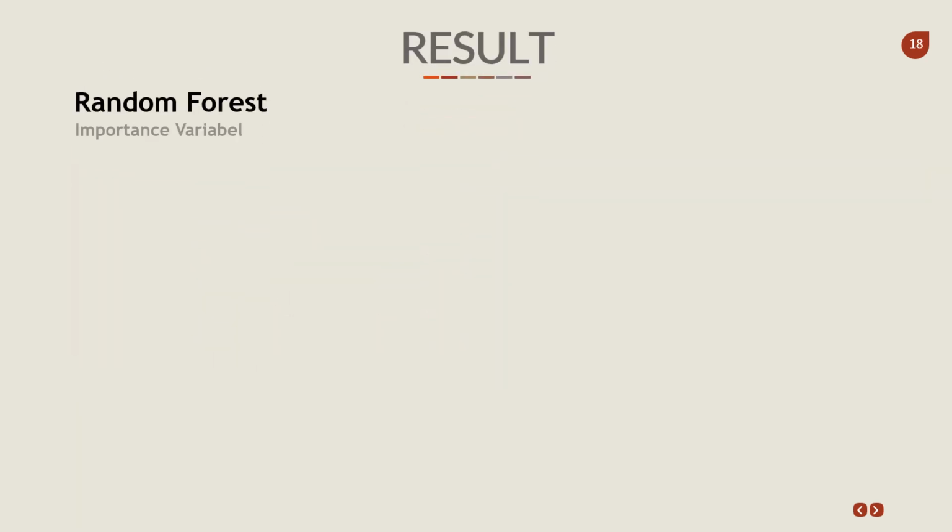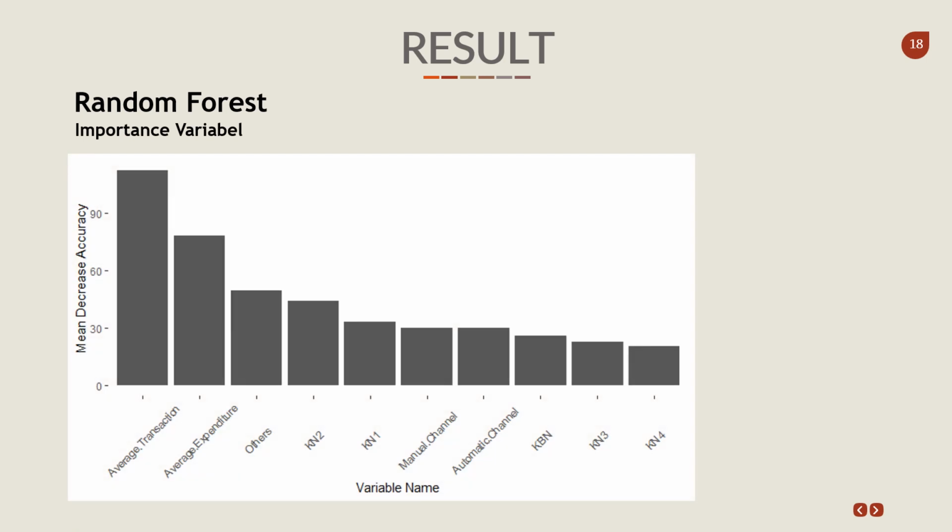After the performance of the random forest is good enough, then look at the variables that influence the determination of the churn customer. I used mean decrease accuracy to see the relative importance of variables. Based on the figure below, it can be seen that the average monthly transaction and average monthly expenditure are the two most important variables.